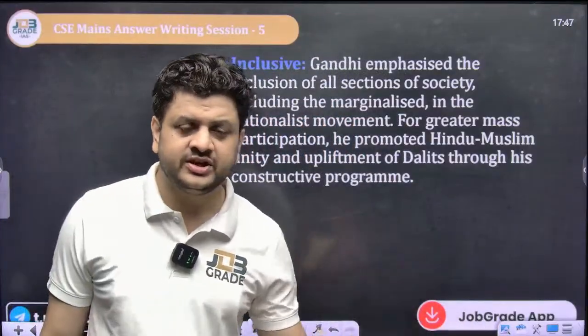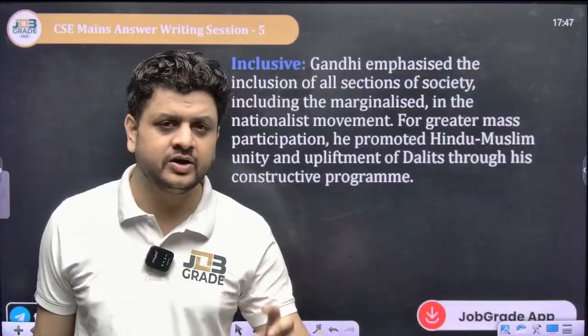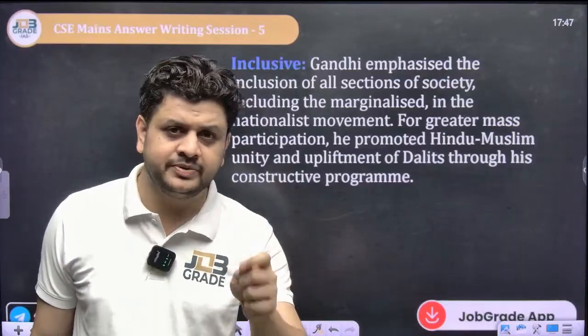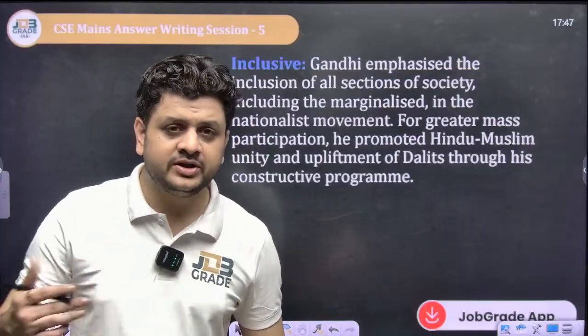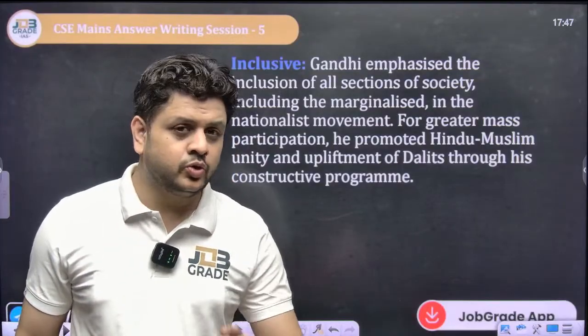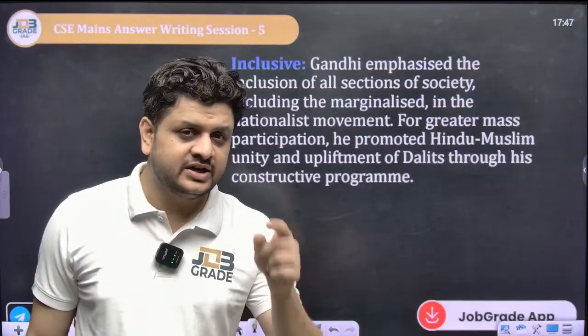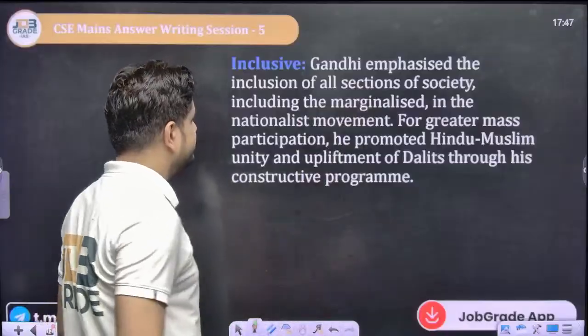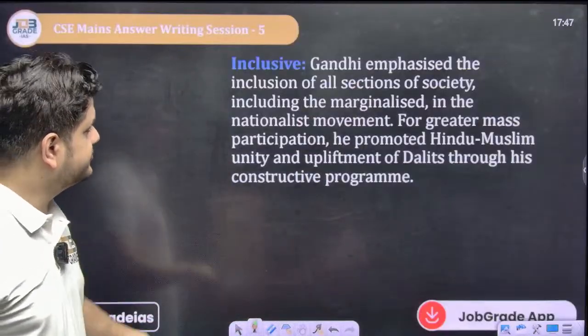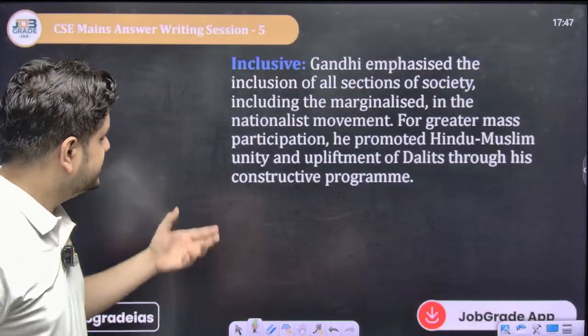People are marginalized not because of their fault, but because of the poor policies of the British Raj. If I am opposing the British Raj for their policies, then who were the victims of these policies? I must lead them.